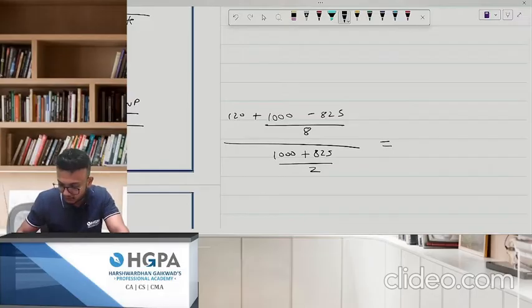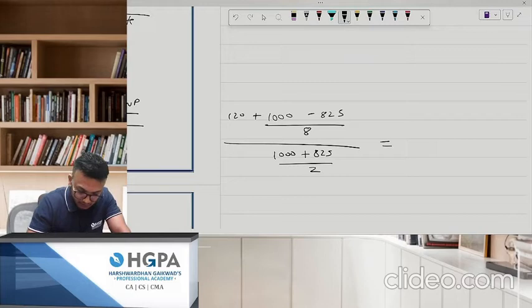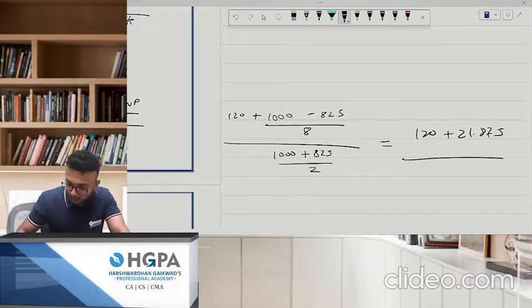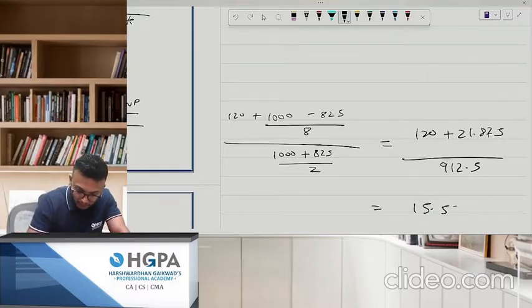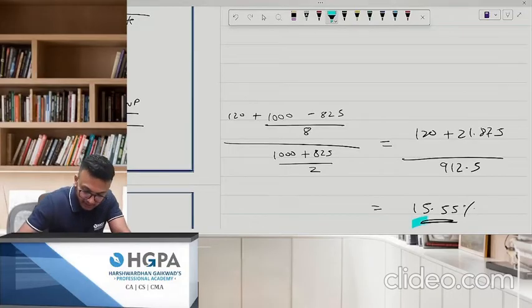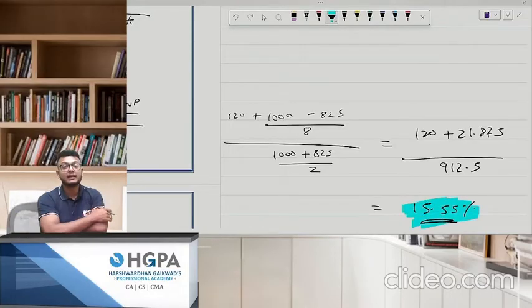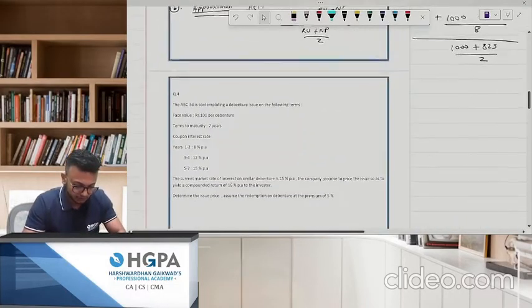Can you give me an answer, please? 1000 minus 825 divided by 8. So 120 plus 21.875 upon 1000 plus 825 divided by 2. This is 912.5 and your answer is going to be 15.55% approx. This is your approximate yield. Have you understood this? It's a simple formula. Have you understood this? Chalo.